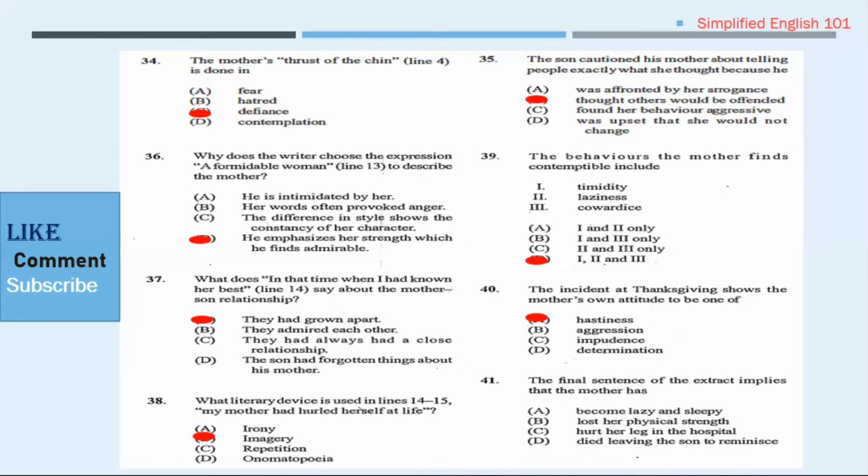Number 41 says, the final sentence of the extract implies that the mother has lost her physical strength. It would not be lazy because she disliked persons who were like that. It would not be that she hurt her leg and was in the hospital, because the extract does not give us any clue at all about that. Neither would it be that she had died, leaving her son to reminisce. We do not get that from it either. Let us move on to the next extract.